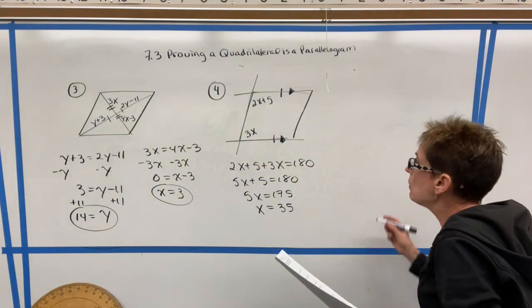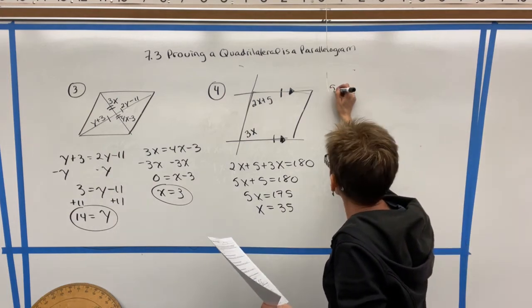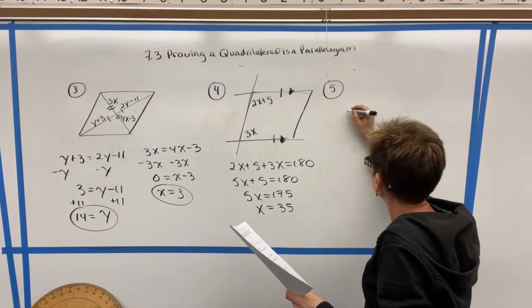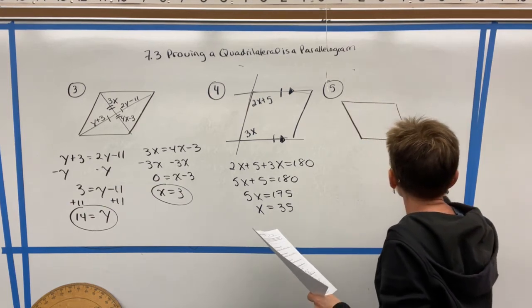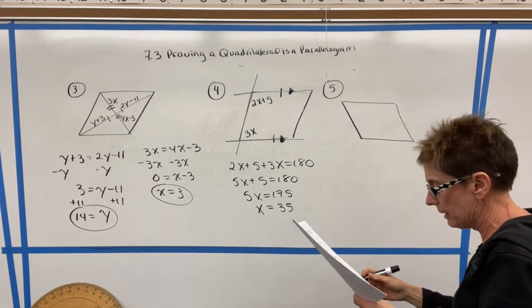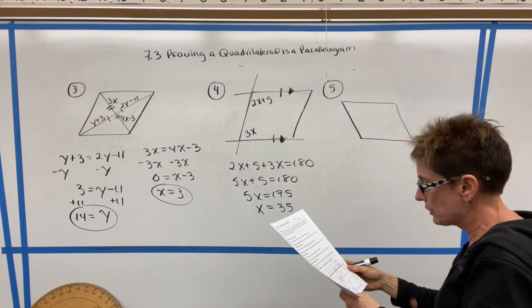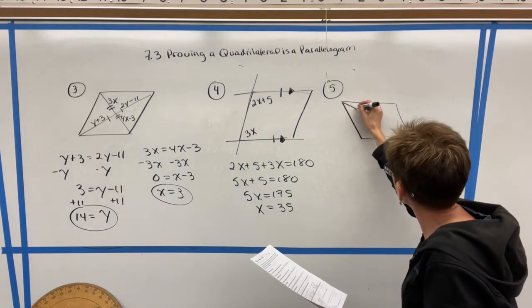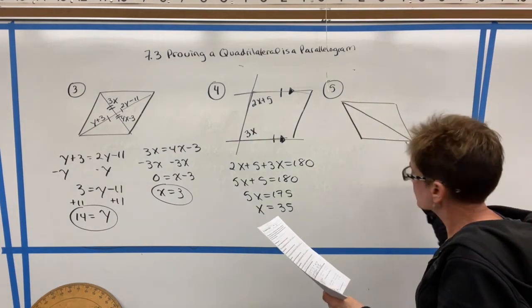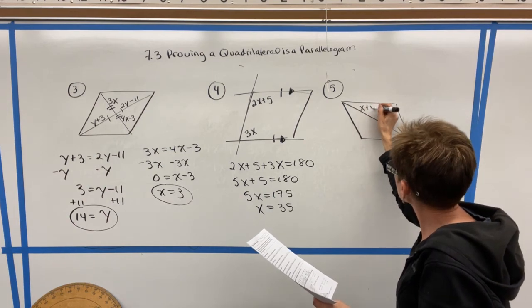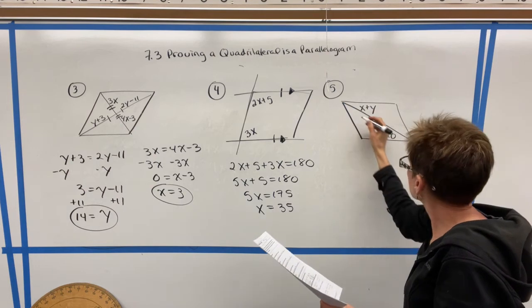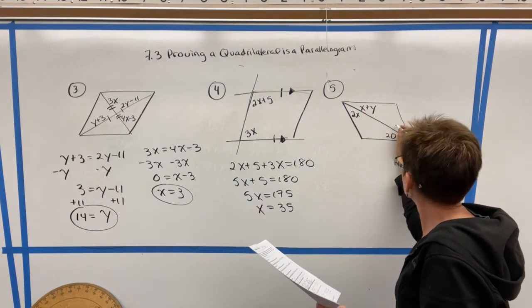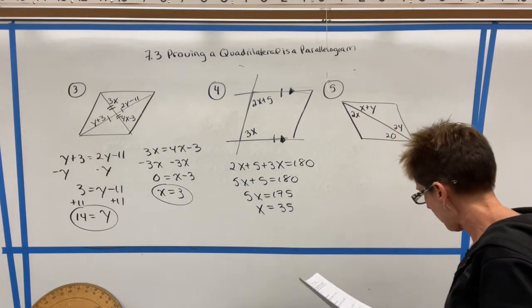All right, one last example, example number 5. Again, on all of these, we're trying to find the value of x and y that would make the parallelogram, or the quadrilateral, a parallelogram. So this is going to be x plus y and 20, and then 2x and 24.